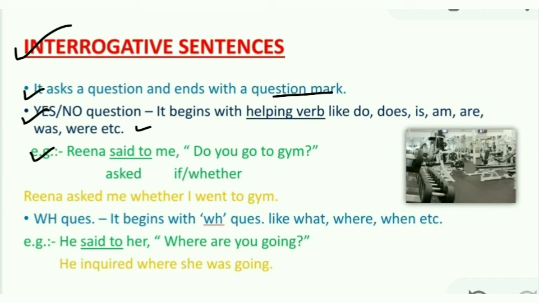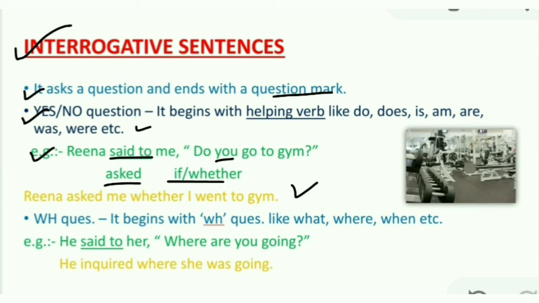In this type of sentences, said to is converted into asked or inquired, and put if or whether in place of inverted commas. Then change the pronoun you and make it a simple sentence. Let's see indirect speech. Reena asked me whether I went to gym.